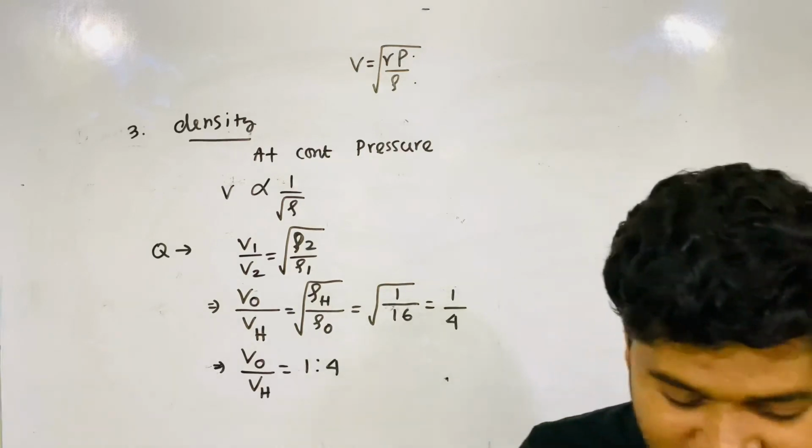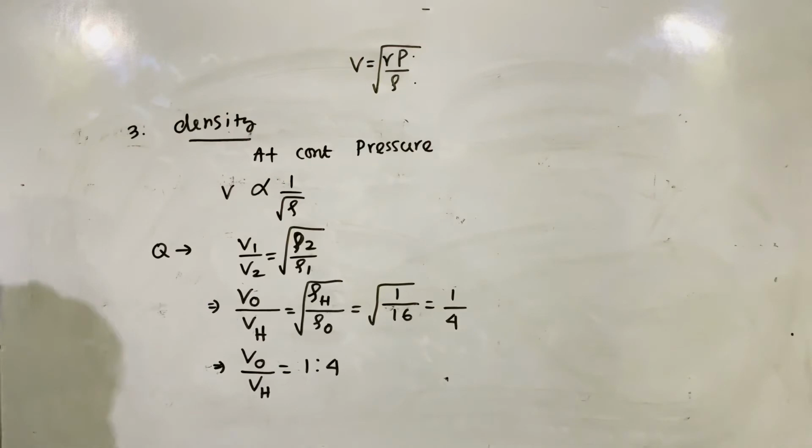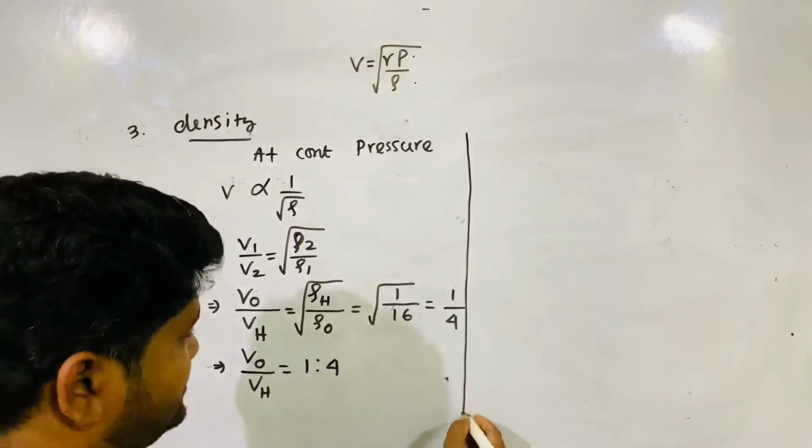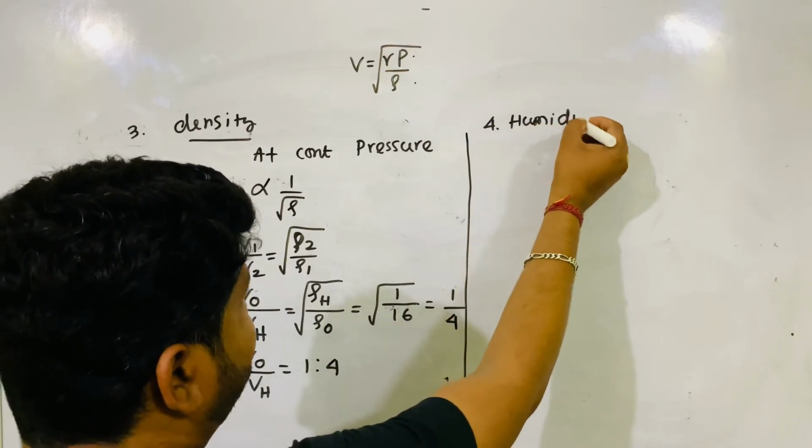It can be asked as a question in exams. This is the dependence of velocity of sound on density. Now let's discuss how the velocity of sound depends on humidity.